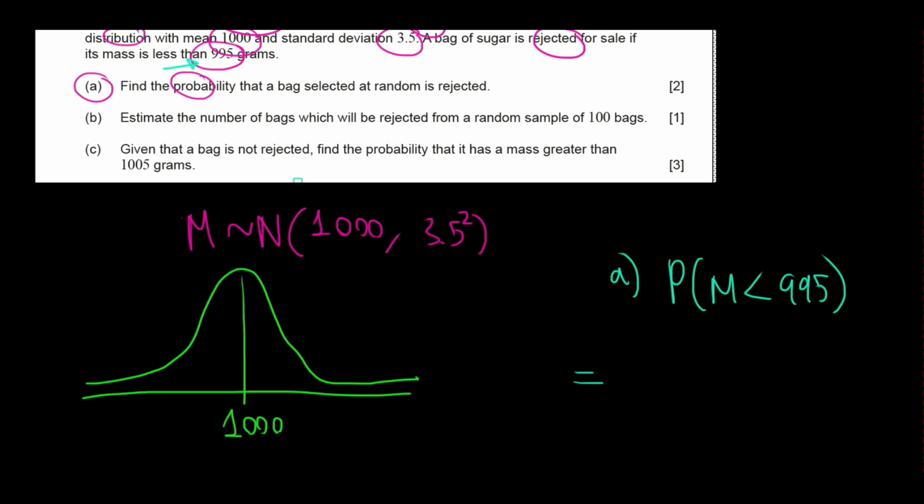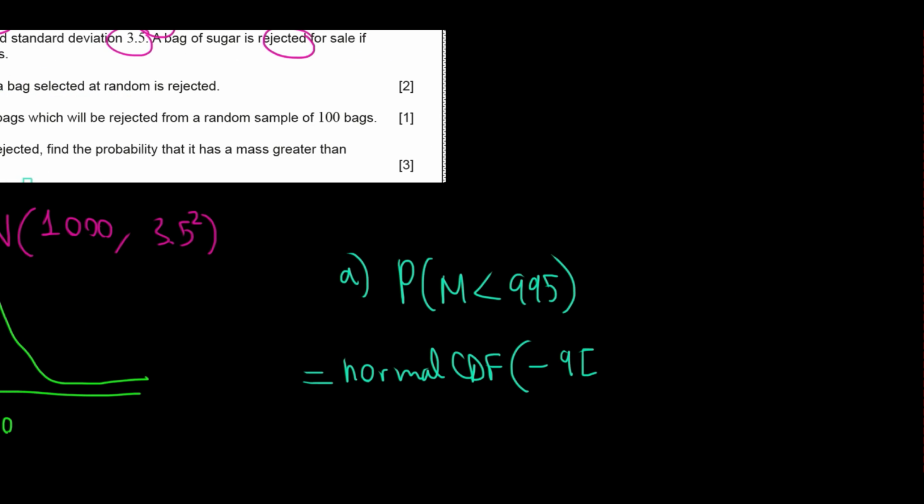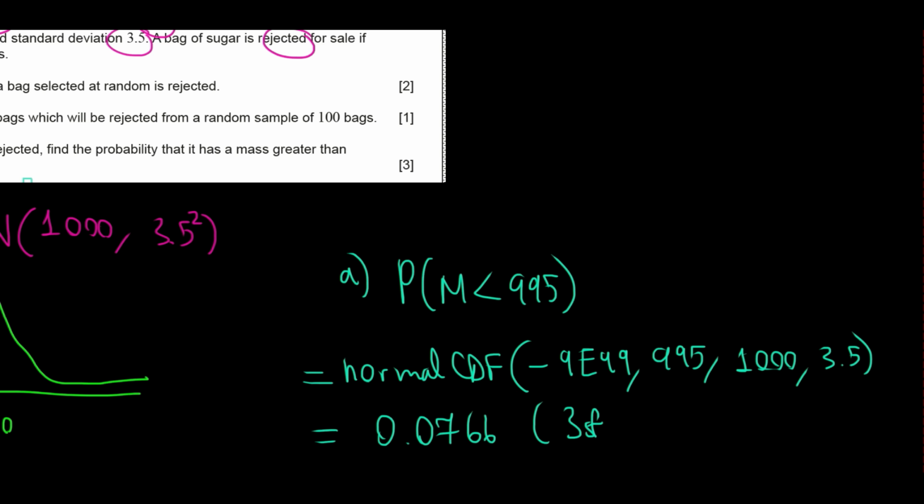We go to our calculator and use the normal CDF. We'll use the lower bound as negative infinity, an upper bound of 995, the mean of 1000, and the sigma, the standard deviation, of 3.5. Putting all these together, we find the answer to be 0.0766 to 3 significant figures. So that's going to be our probability.